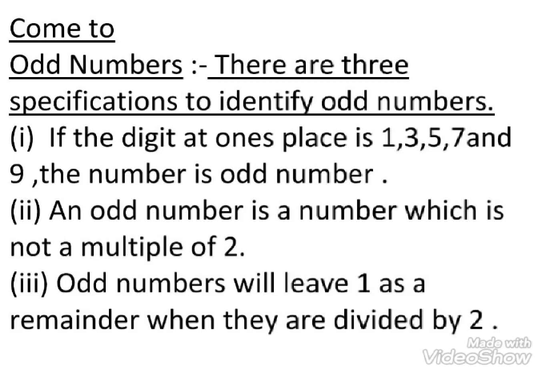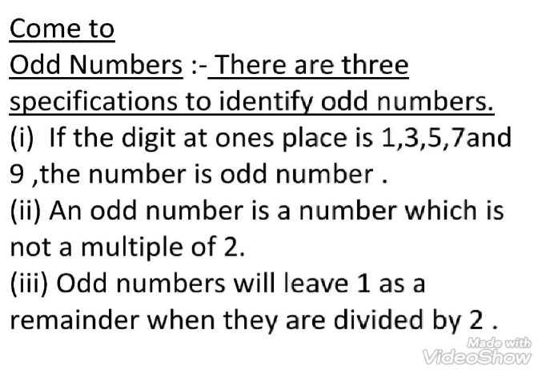Second, an odd number is a number which is not a multiple of 2.